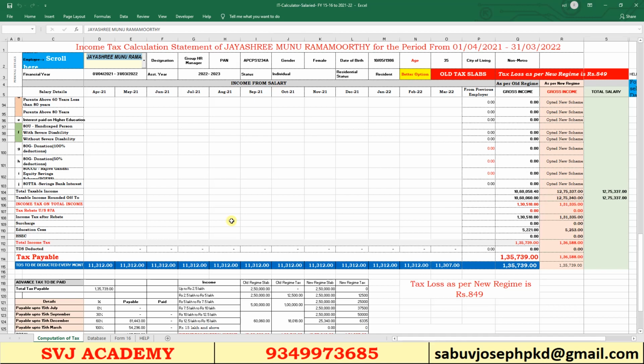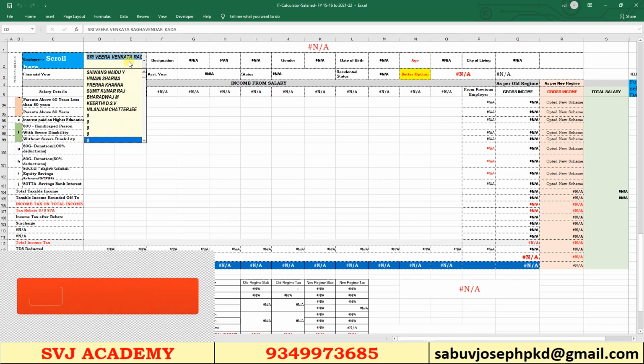It is also beneficial to the employee because they have enough time to make investments or for tax planning. So both the employee and the employer benefit from calculating the income tax and TDS at the beginning of the financial year itself. It is the way of proper tax planning.